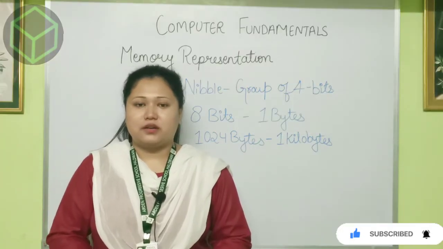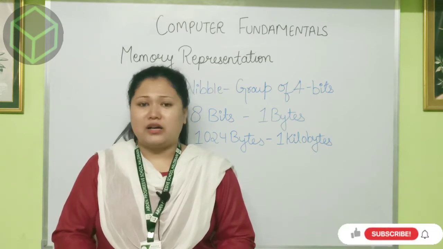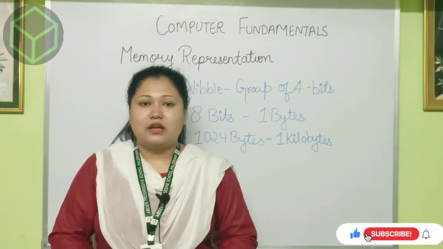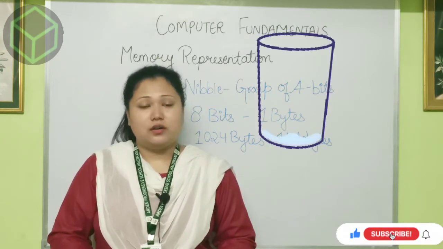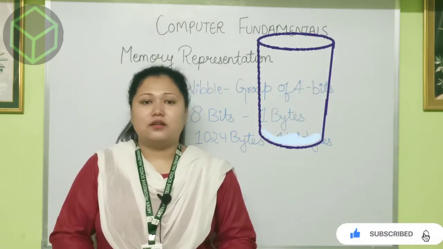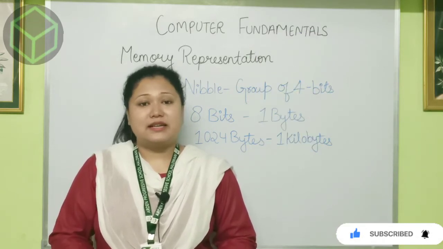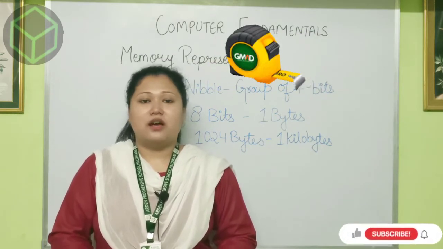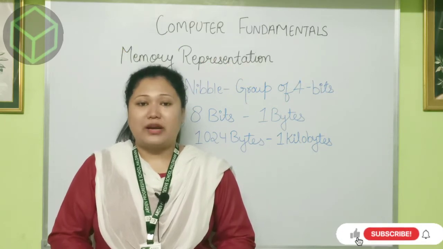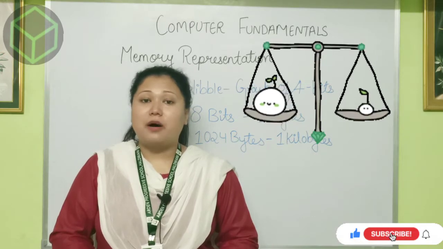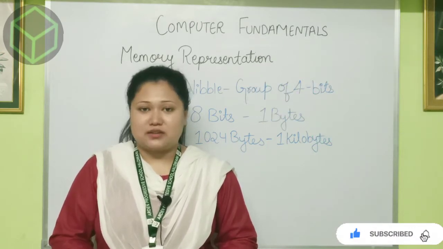Computer memory. Everything around us is measured with some unit. If we are talking about water, then we use liter. If we are talking about length, then we take centimeter, meter. If we talk about weight, then we take kilogram. And if we are talking about some number, then we use dozens.